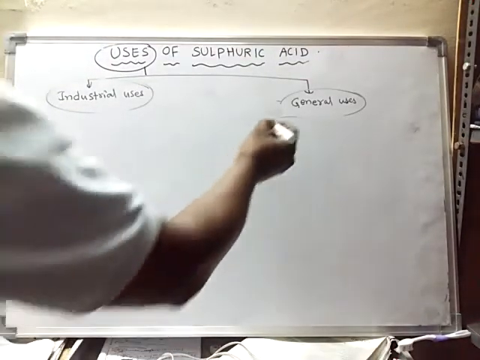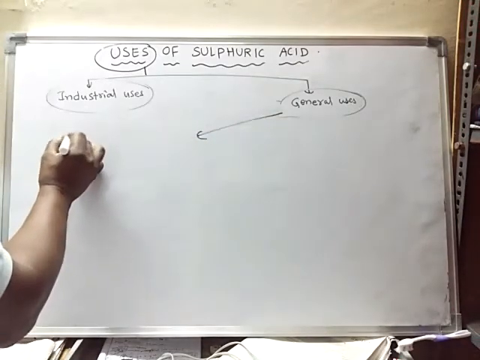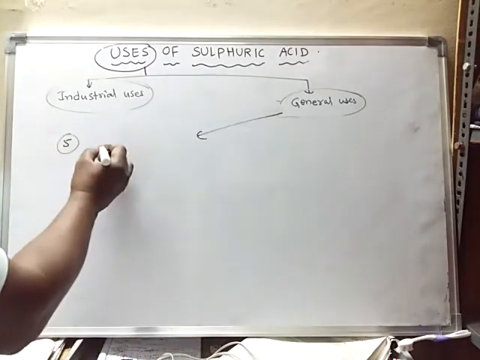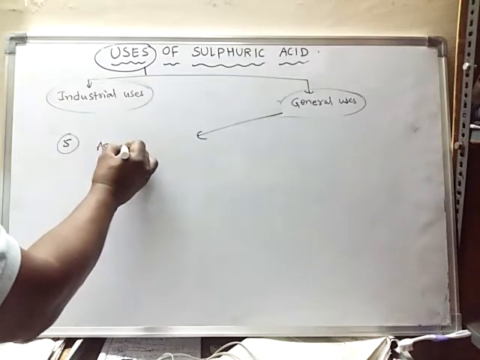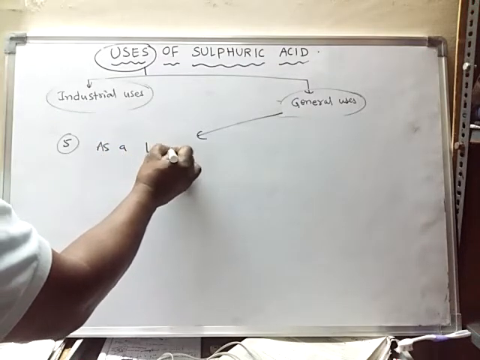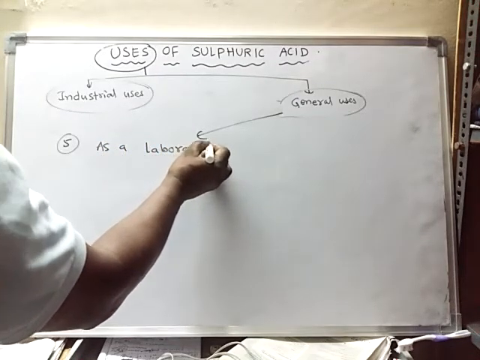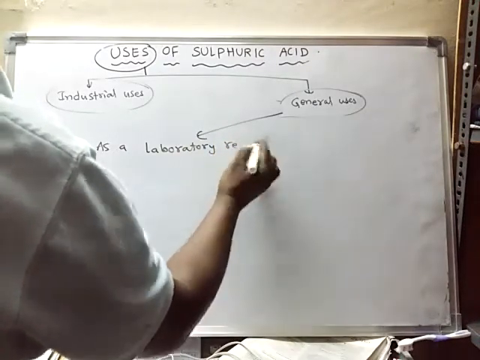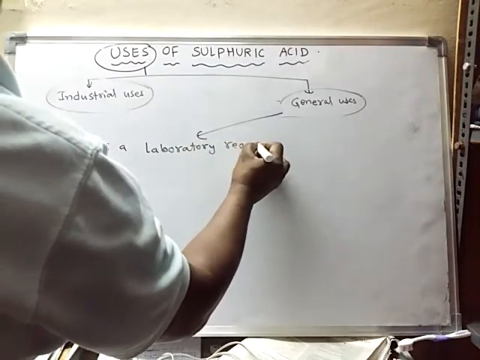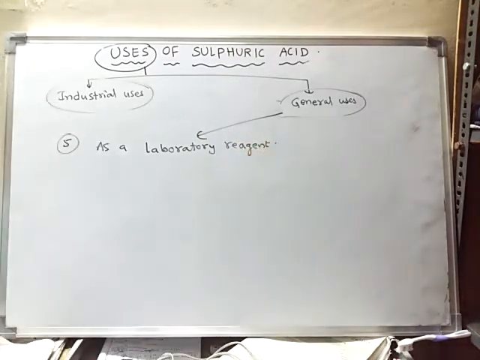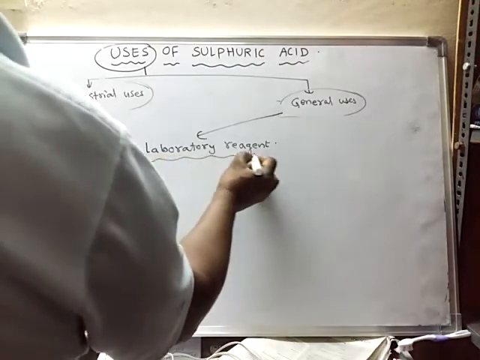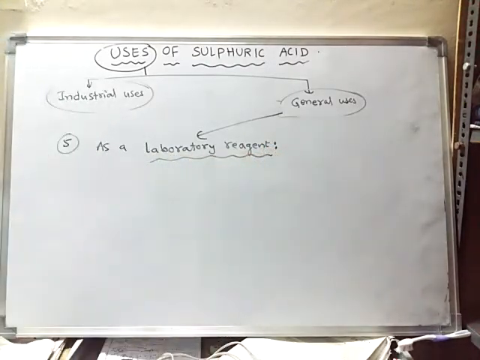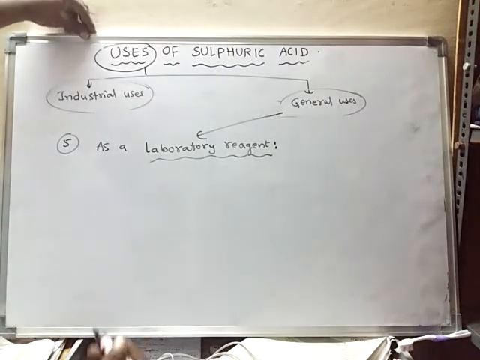Sulfuric acid is also used in the laboratory. It is used as an important laboratory reagent, because sulfuric acid can react with so many different substances.